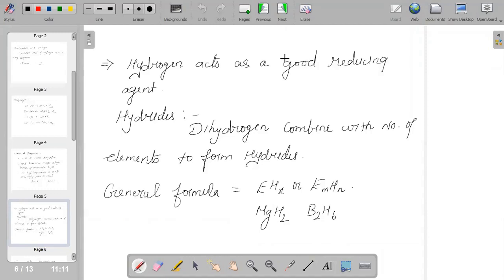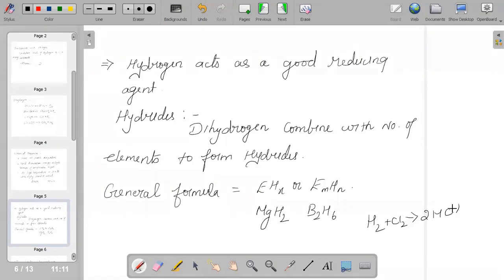And if we are talking about how it reacts with halogens, it's a well-known fact that it will react with halogens to form the respective halides. Like if we say H2 plus Cl2, it will give us 2HCl, so hydrogen chloride. And it will react with many non-metals also to form